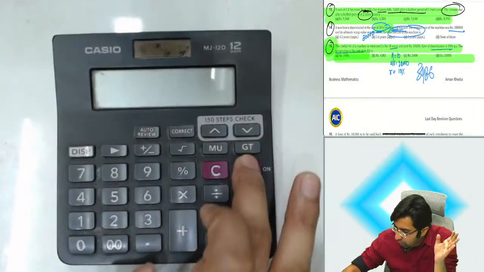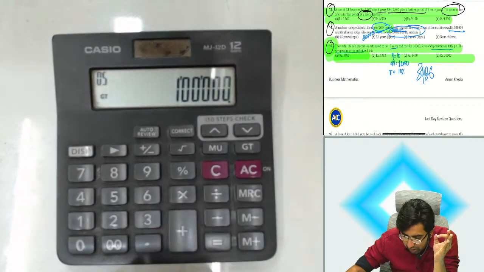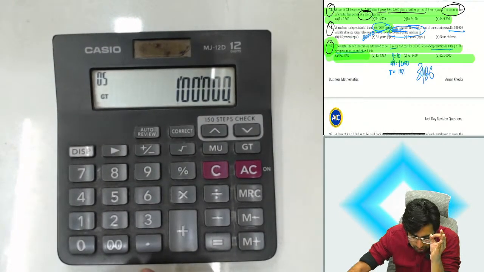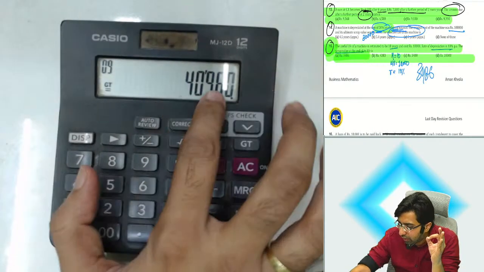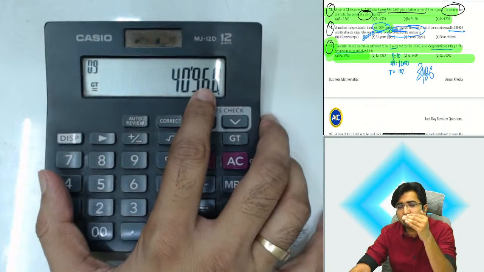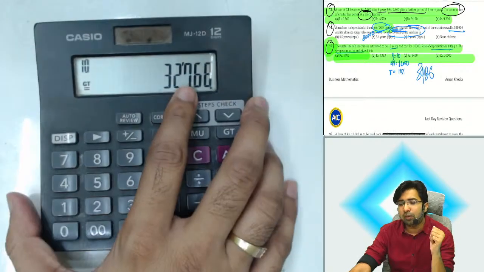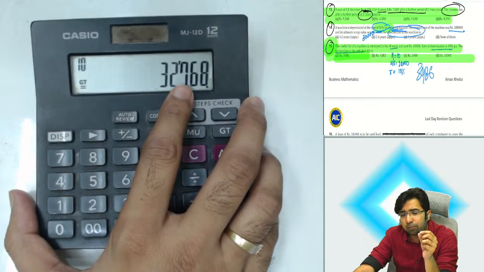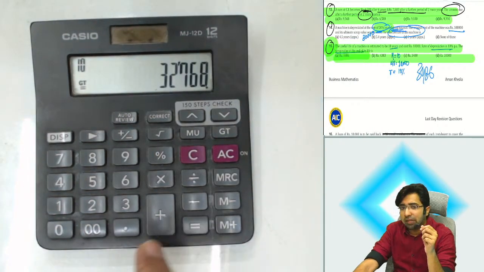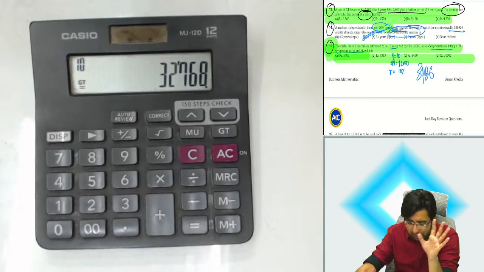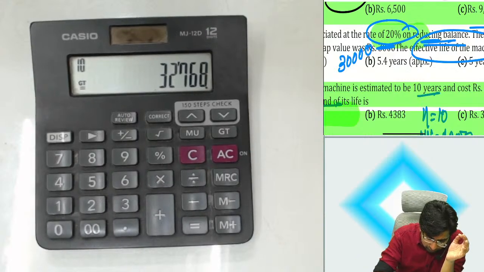Let's start. 1 minus r percent into machine value 1 lakh. Now I'll start pressing the equals to button. The smallest option is 4.5. Can I press 4 times? Yes. 1, 2, 3, 4. I need a scrap of 30,000, so I need some more years. Next option is 5, giving 32,000. I need some more time to reduce the machine value by 2,000 more. It means the option which is bigger than 5 will be right. So the right answer will be 5.4 years.